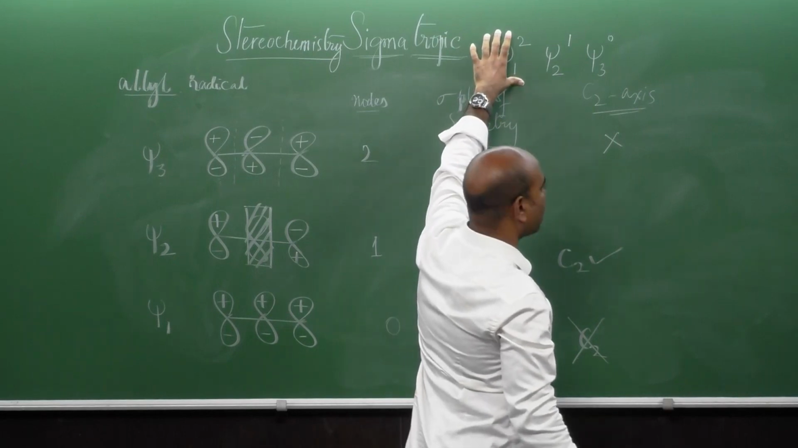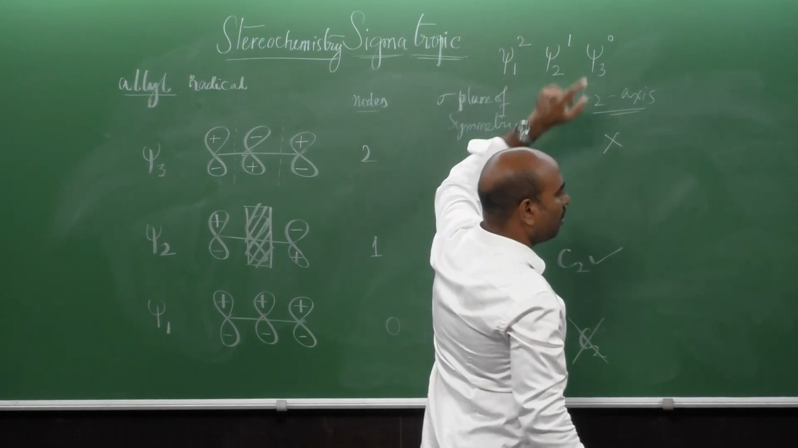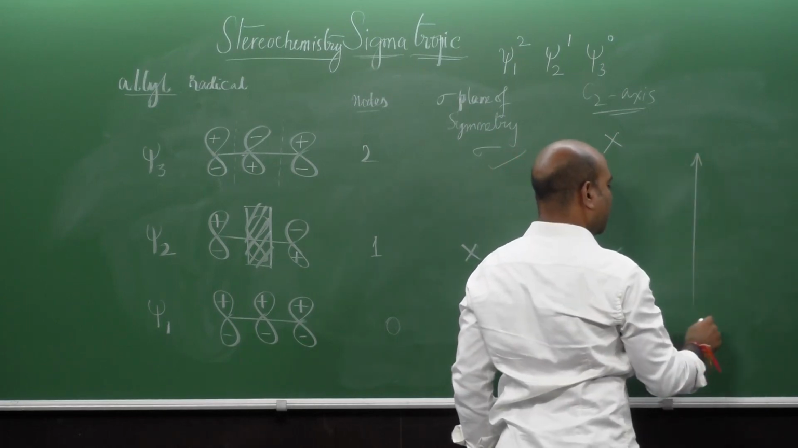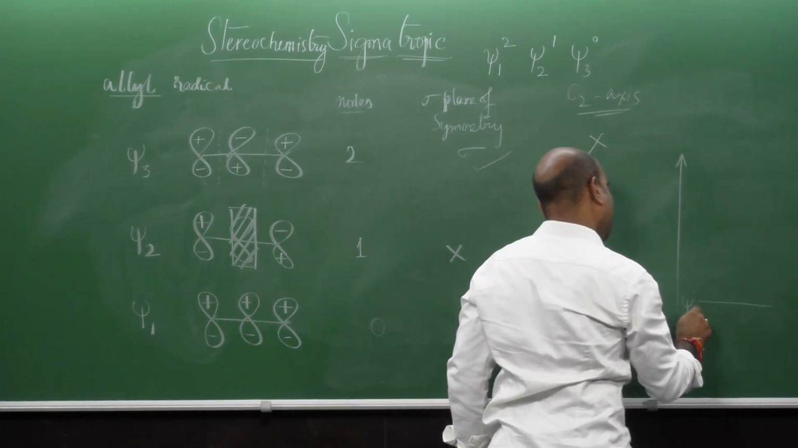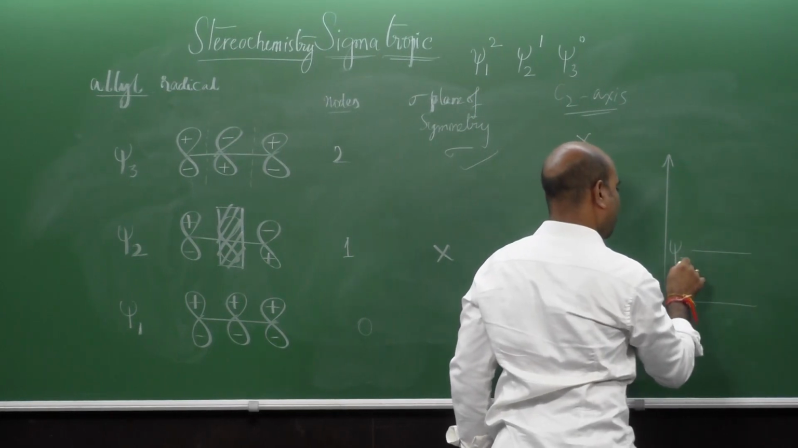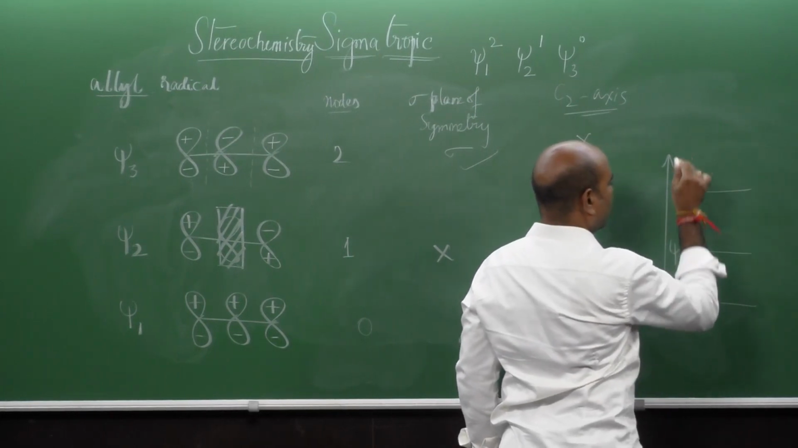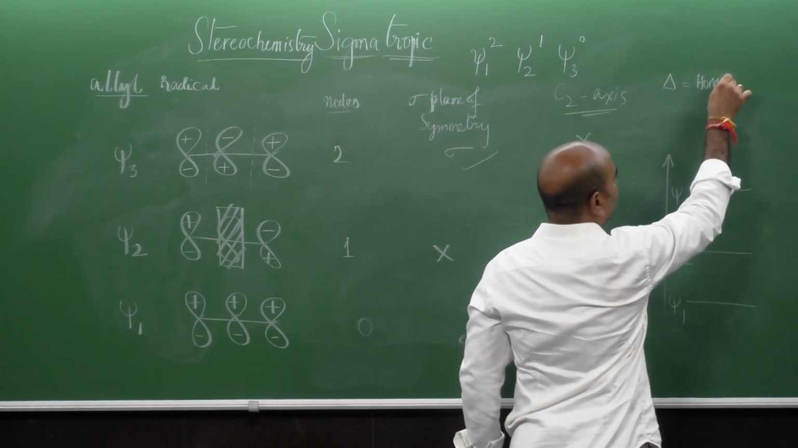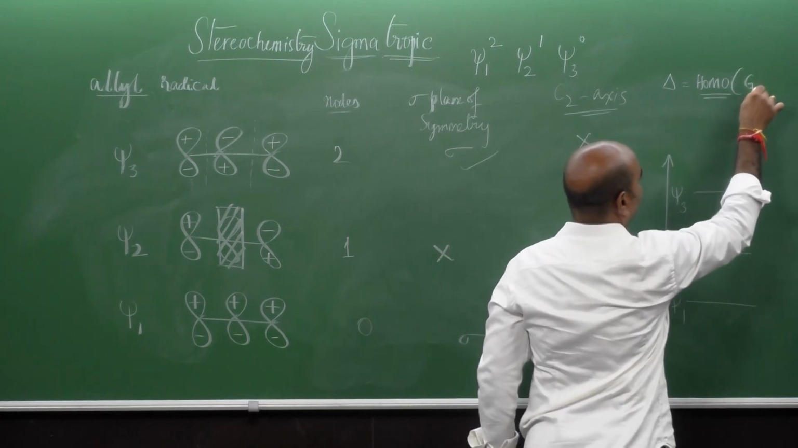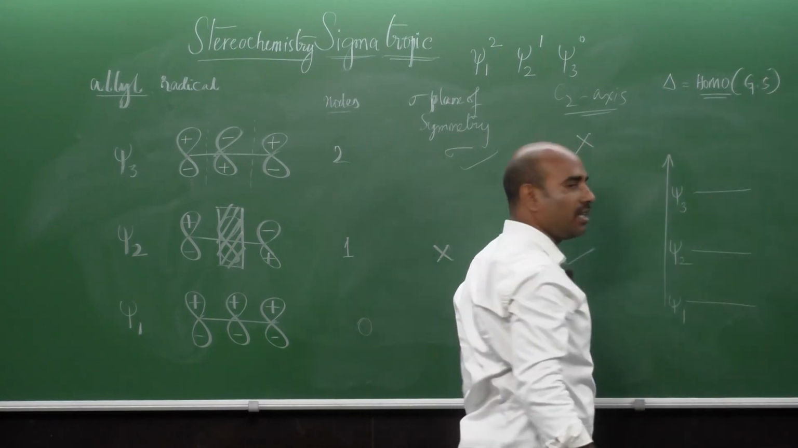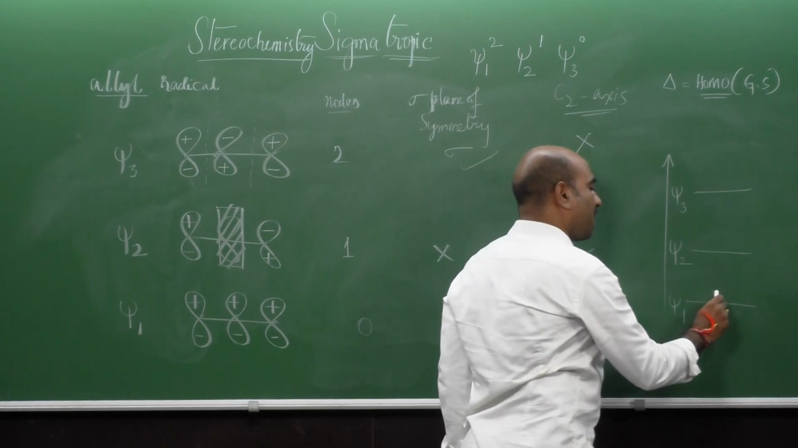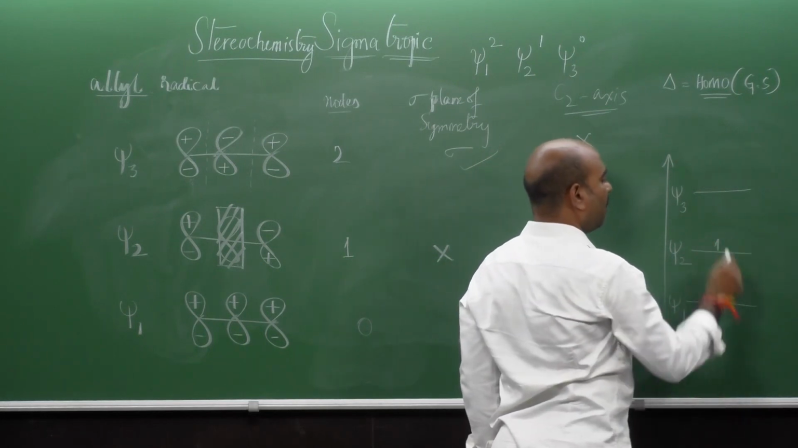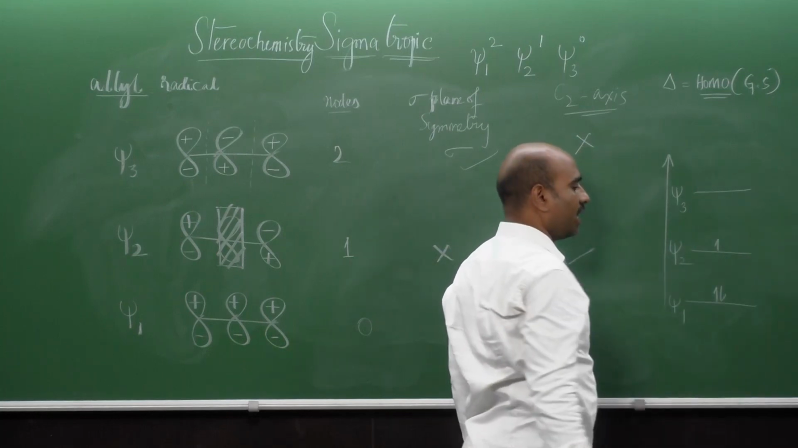So psi 1, which is the bonding orbital, is occupied by 2 electrons, and psi 2 has 1 electron. If you see the energy profile, this is psi 1, psi 2 and psi 3. Under thermal conditions, the HOMO is selected in the ground state. So the occupancy of electrons is like this: psi 1 will have 2 electrons, psi 2 will have 1 electron, and psi 3 will not have any electron.